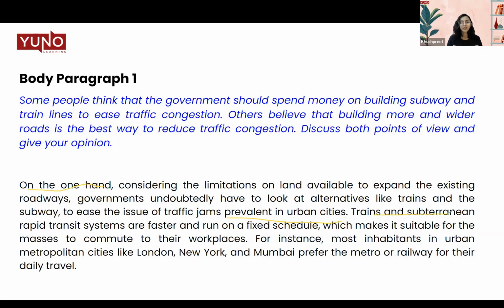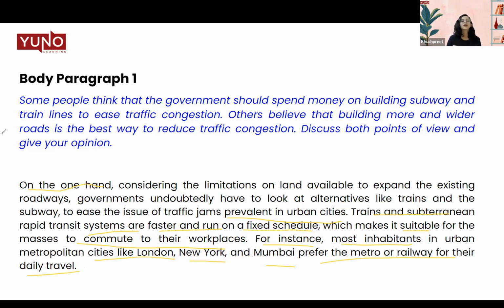Trains and subterranean rapid transit system, that is your subways, are faster and run on a fixed schedule, which makes it suitable for masses to commute to their workplaces. For instance, another linker, most inhabitants in urban metropolitan cities like London, New York, and Mumbai prefer the metro or railway for their daily travel. So this is your body paragraph.